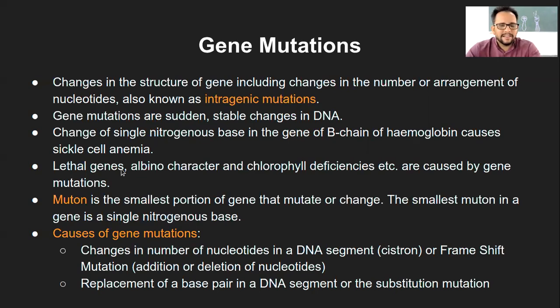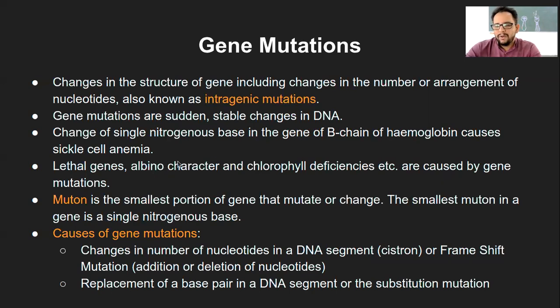A simple example: during development we need a specific symmetry of the body. If genes which distort the symmetry of the body are mutated, it will ultimately lead to the death of the person. The person will not be able to develop at all. That is an example of a lethal gene.